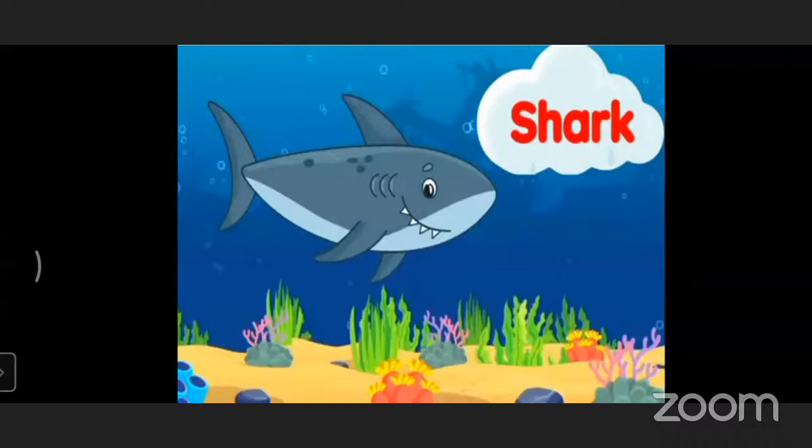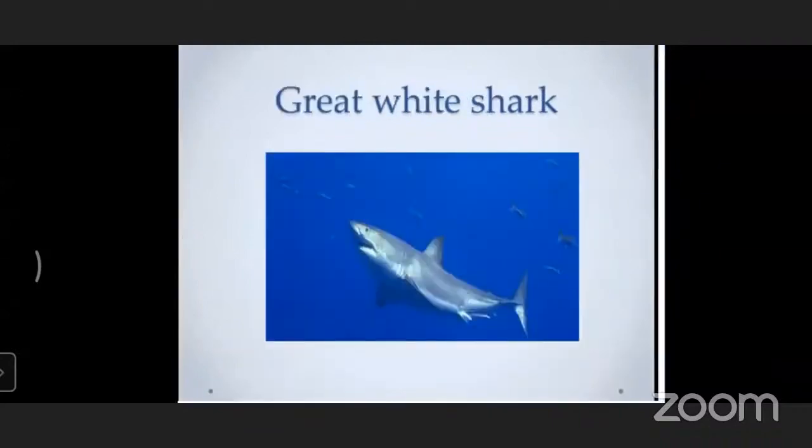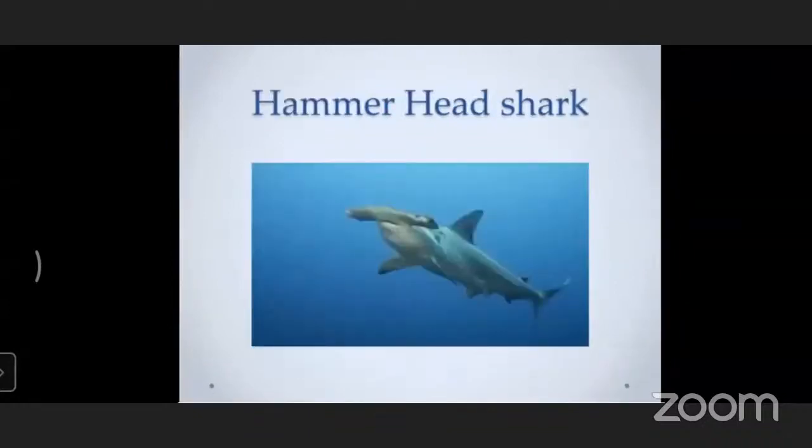How many species of shark? 365. Some examples of sharks are the whale shark. Do you see the picture of the whale shark? It looks so beautiful, but it's a very dangerous sea animal. Second example, great white shark. Next, tiger shark. Next, hammerhead shark. These are some examples of sharks.